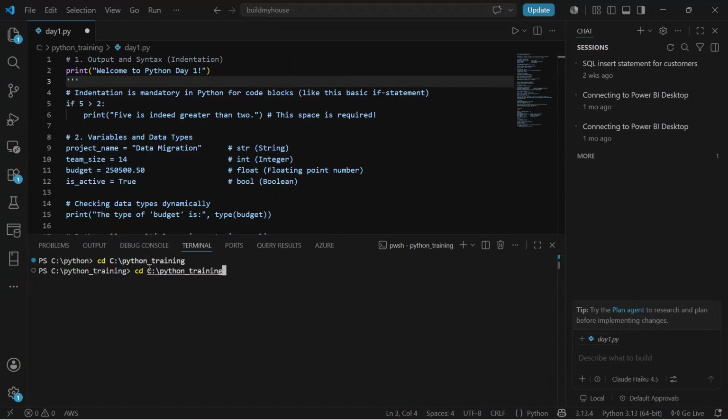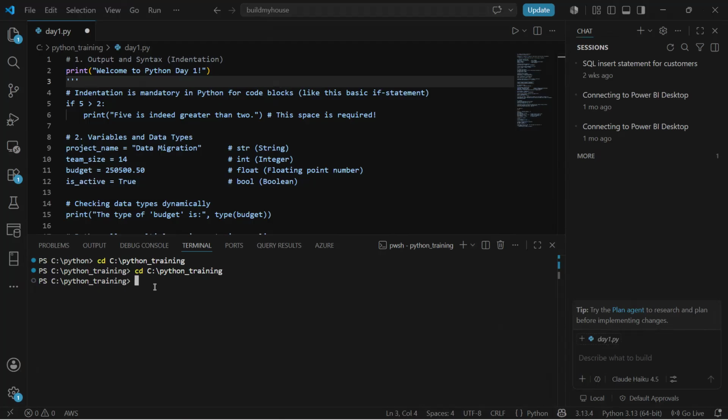Okay, so you provide the exact path where your files are, and then you can always run it. So once you do cd, then provide your path. So basically it will take you to that particular path, and you make sure you are in that particular folder, okay, to execute a particular file in that particular folder.